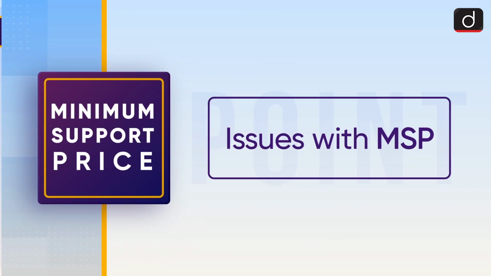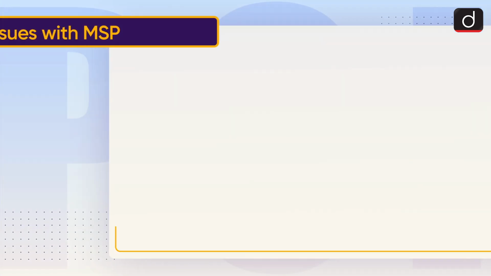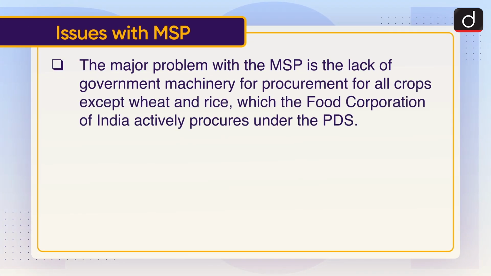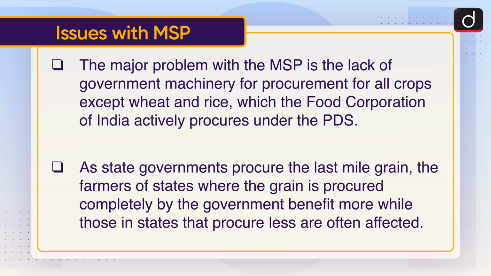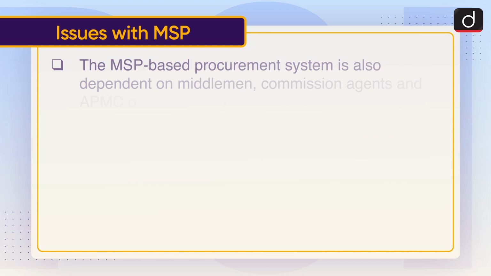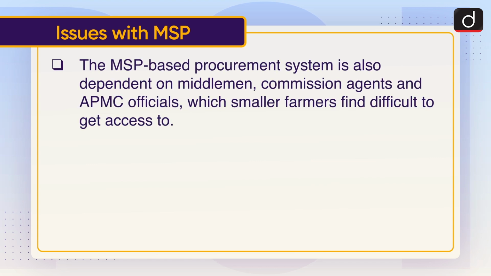So, what are the issues with MSP? The major problem with the MSP is the lack of government machinery for procurement for all crops except wheat and rice, which the Food Corporation of India actively procures under the PDS. As state governments procure the last mile grain, the farmers of states where the grain is procured completely by the government benefit more, while those in states that procure less are often affected. The MSP-based procurement system is also dependent on middlemen, commission agents and APMC officials, which smaller farmers find difficult to get access to.